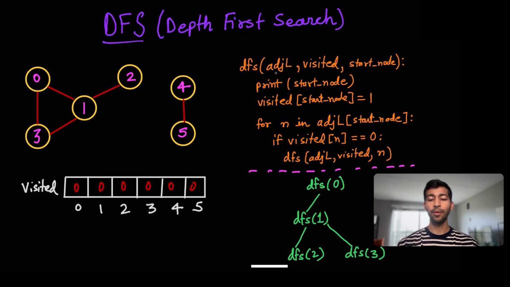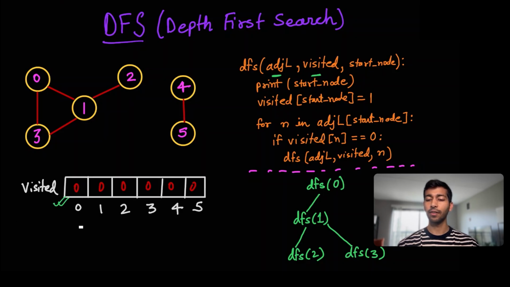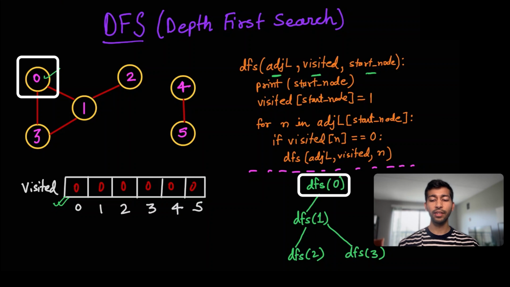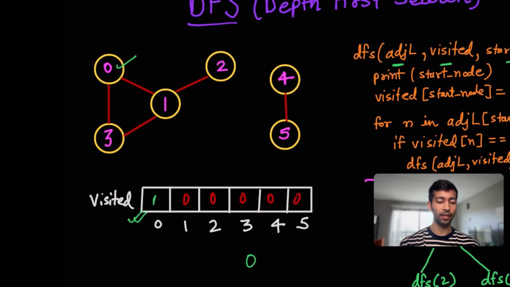We have the input as an adjacency list here, and a visited array, which looks like this in the beginning. Then we have the start node. From where do we want to start the depth first search? In this case, let's say the start node is 0. So we'll print that out. Let's say we print 0, then we'll mark that as visited.